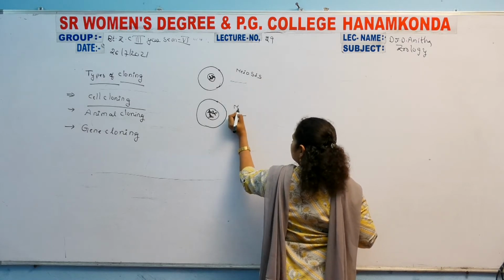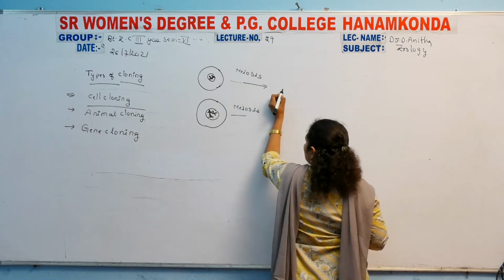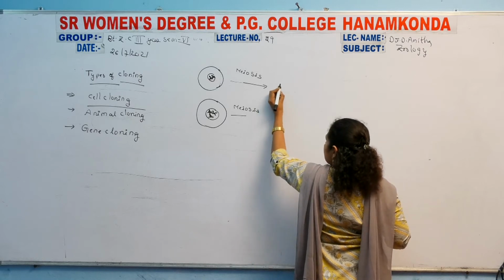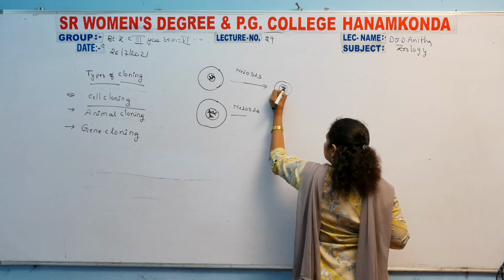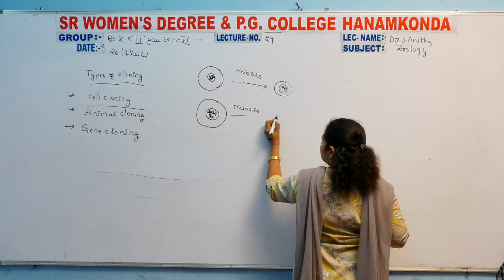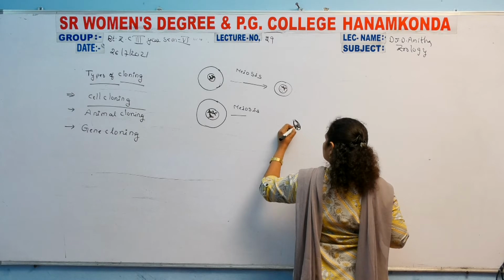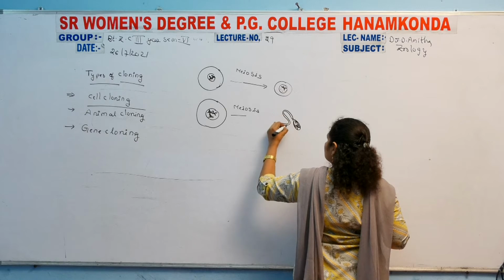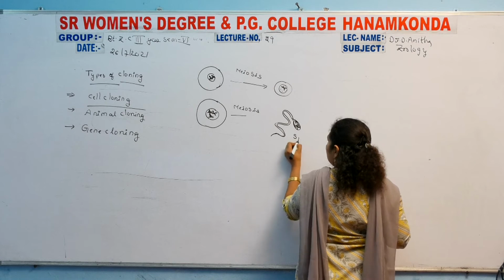Meiosis occurs inside the ovum, and then the sperm cell.